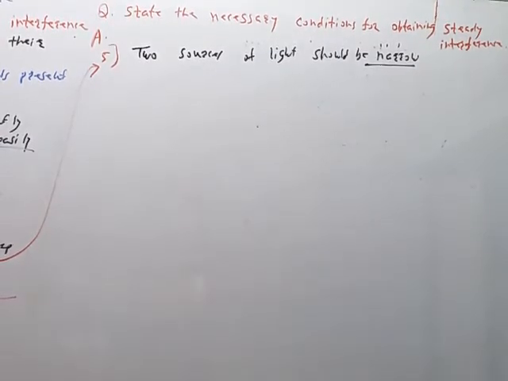If the slits are broad, then a large number of secondary sources from the broad slit interfere and the bands overlap, producing blurred interference bands.